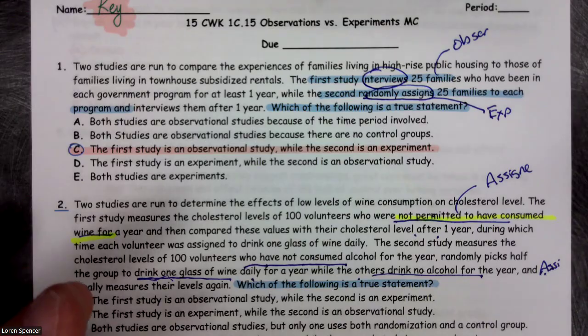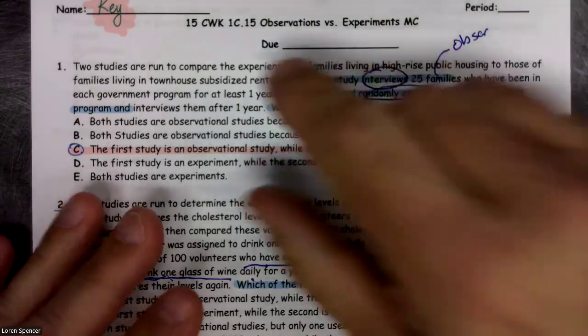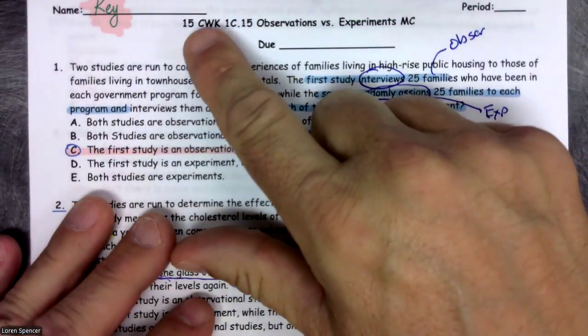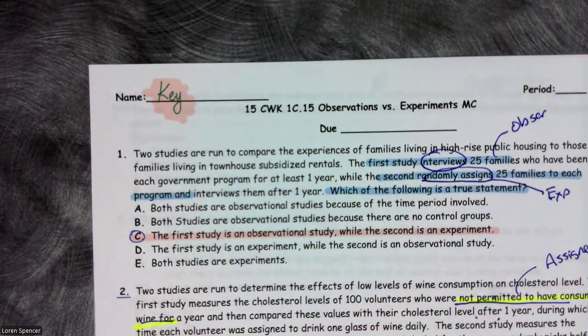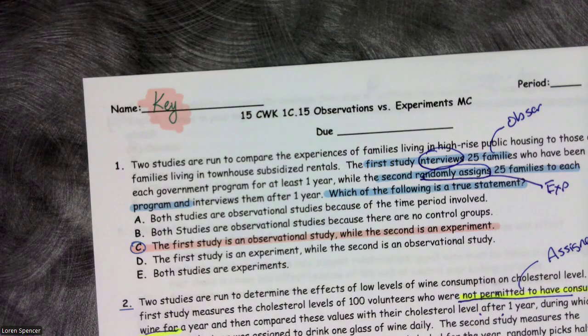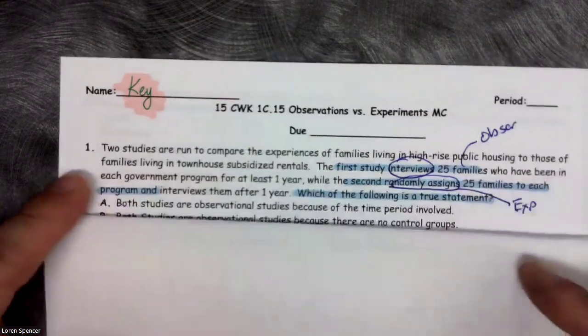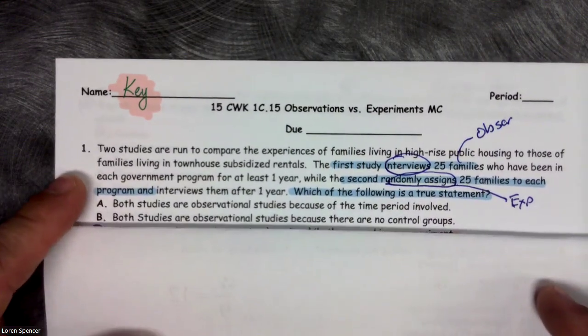This is Mr. Spensei, and this is observation versus experiments. This is going to be assignment number 15. This is multiple choice, and it is probably going to be a reasonably long set of videos, so I'm going to break this assignment into two videos. I know you can see that the first answer is C, but cover that up. The reason I'm breaking it into two videos is that there's a whole lot of reading.